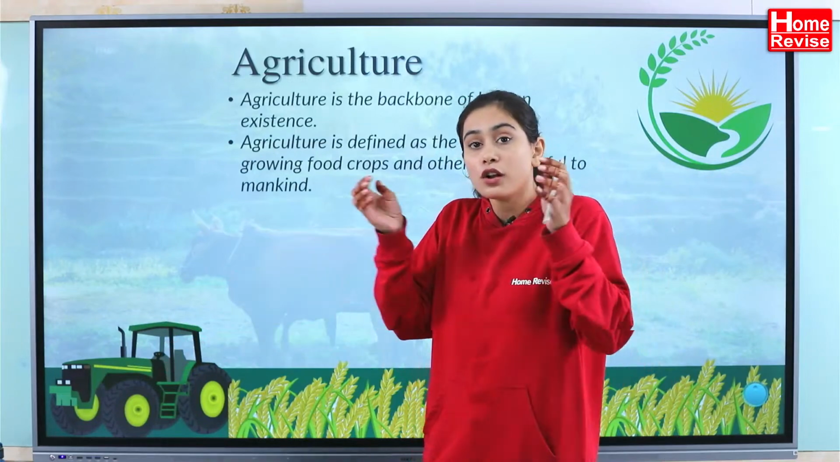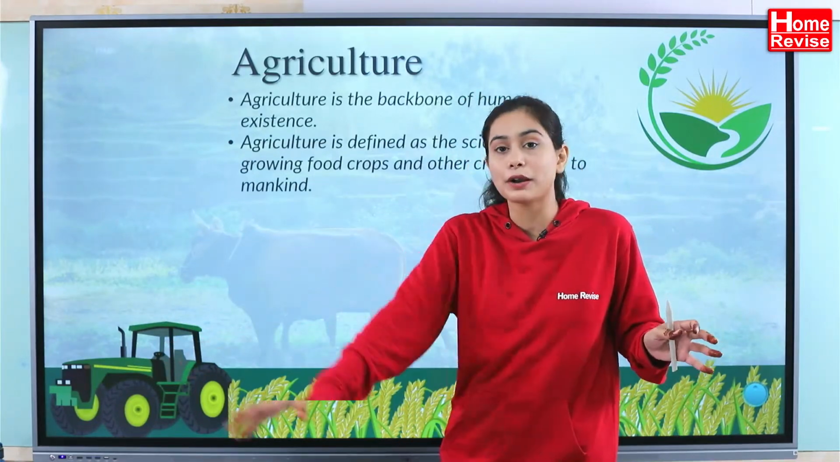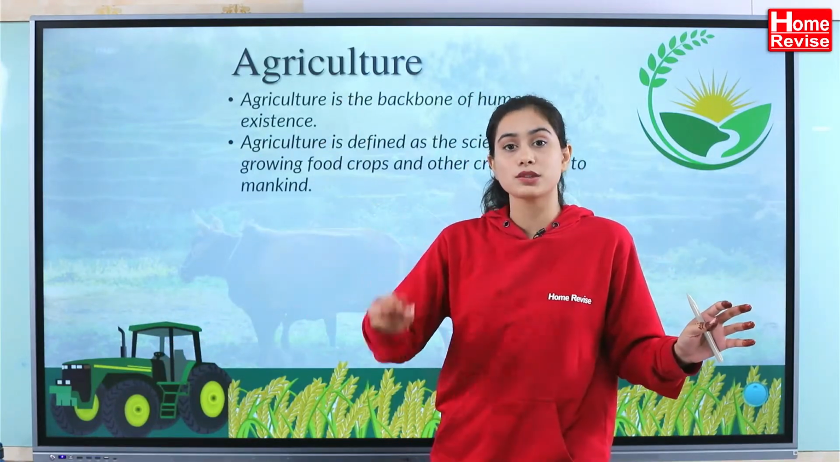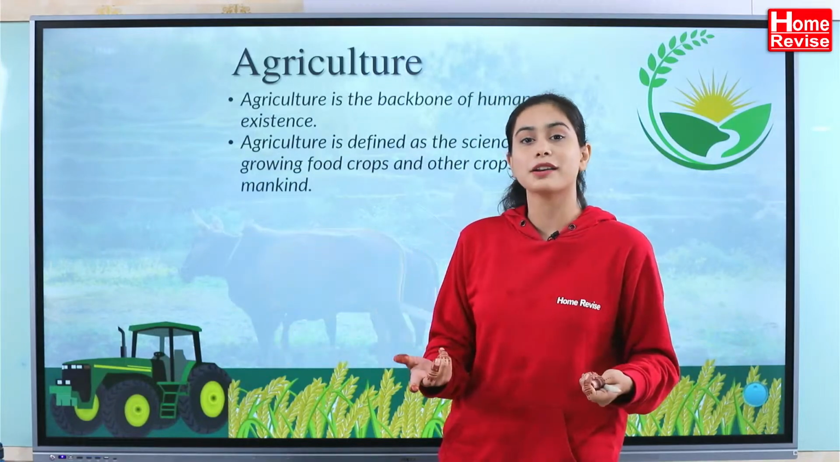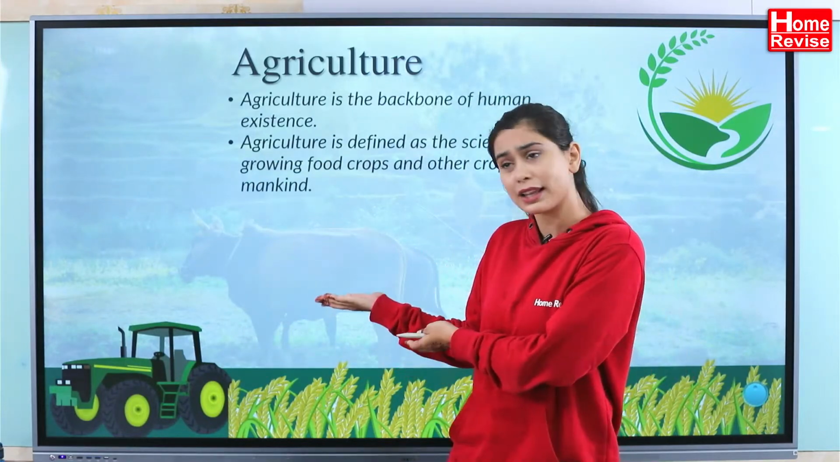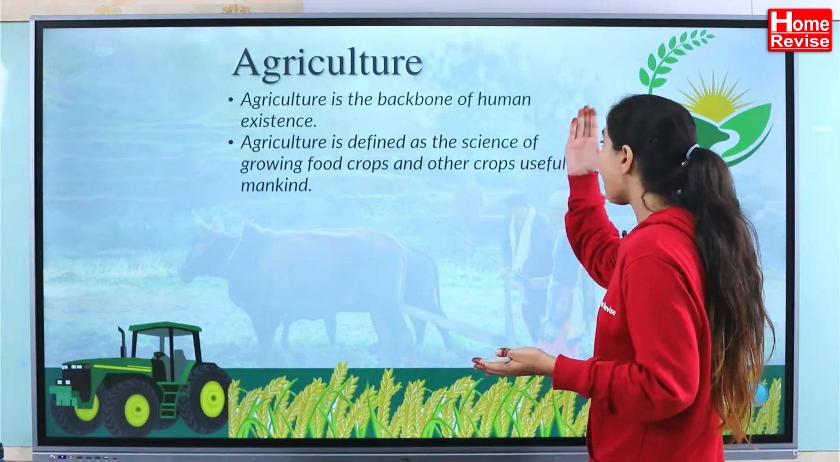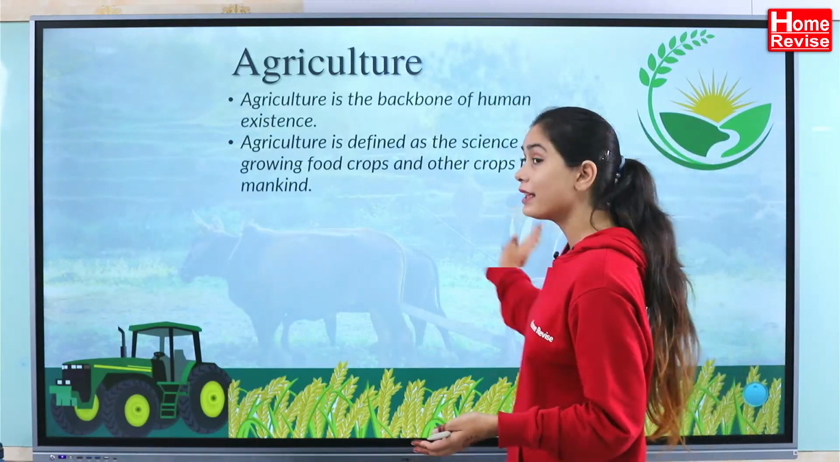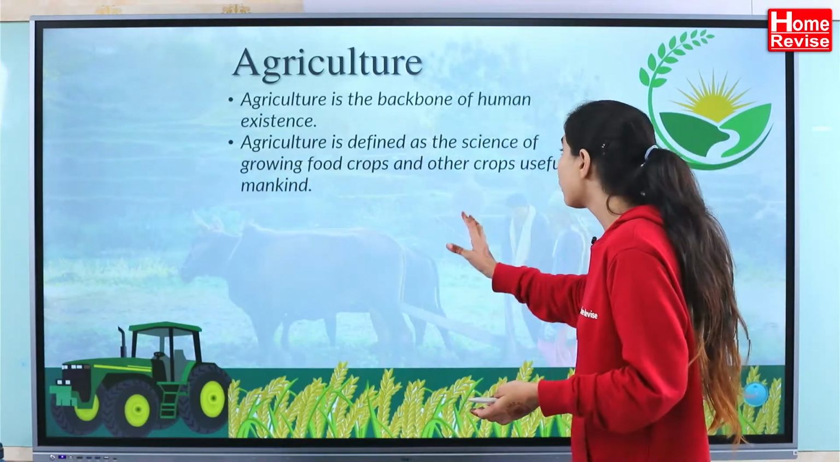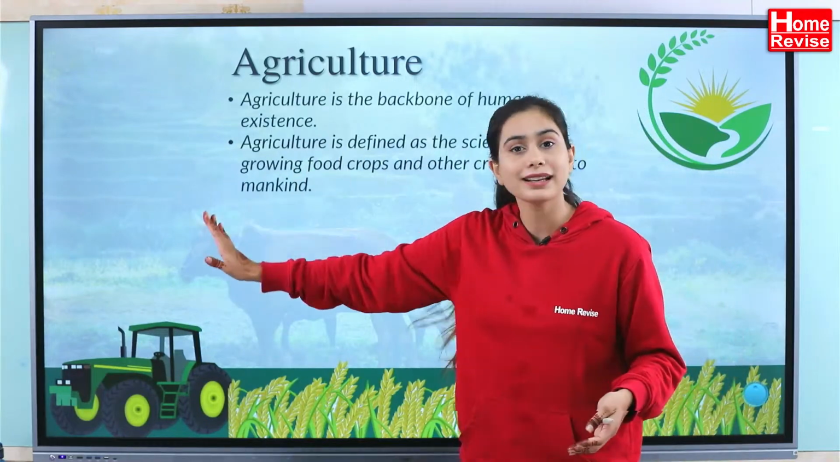Okay, we have to sow the seeds of that crop and then produce it, or I can say we need to harvest it and then we are going to get something to eat. So that is nothing but your agriculture. So how can I define it? I can define it as the science of growing food crops and other crops useful to mankind.